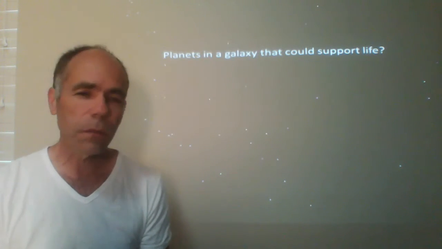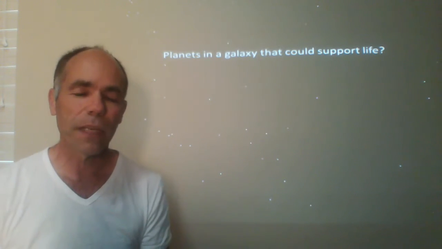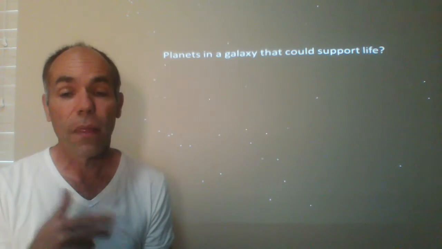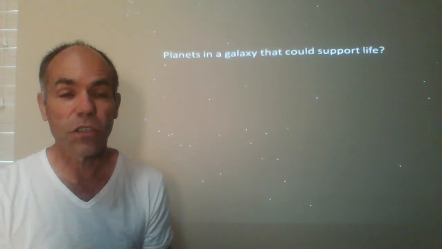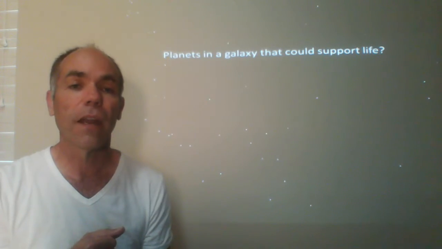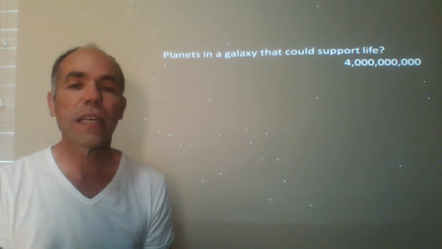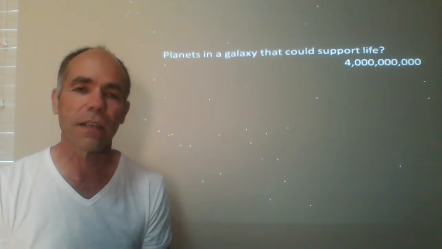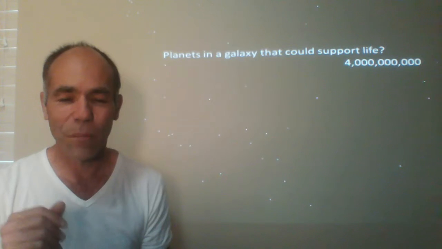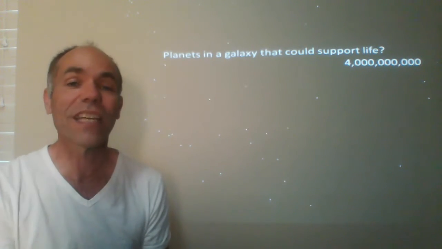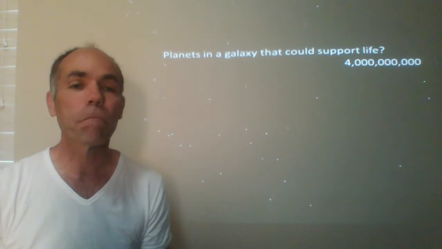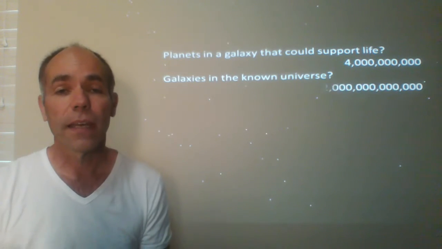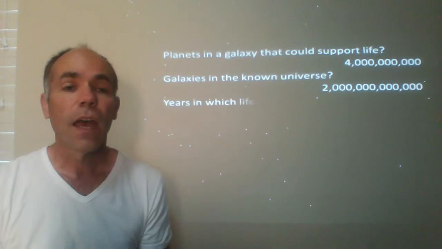So people argue a great deal about what this number should be. I don't think anybody would say that the number is less than 1 planet for each, or more than 1 planet for each star. So for the sake of argument, let's just say that there is a planet circling every star that could support life. I know that number is too high, but for the sake of argument, let's just go with 4 billion. The galaxies in the known universe, the latest estimate is 2 trillion.